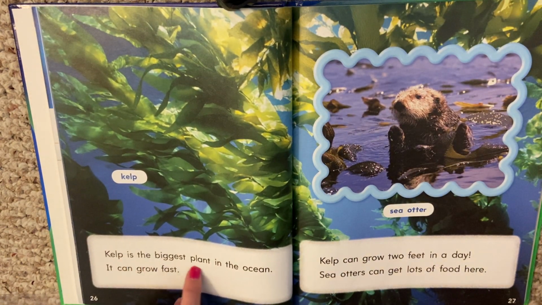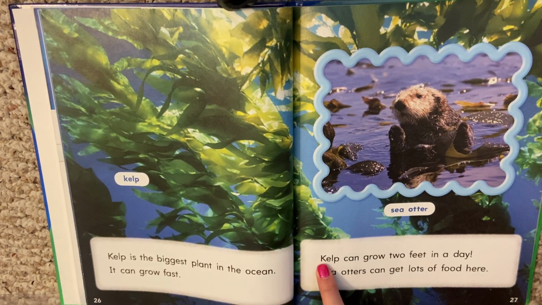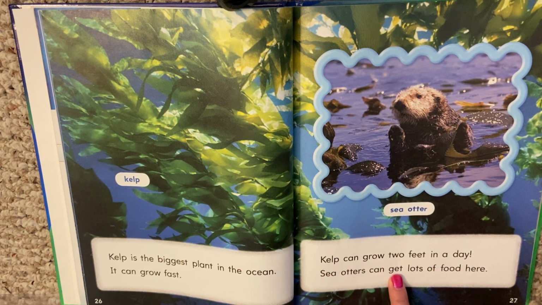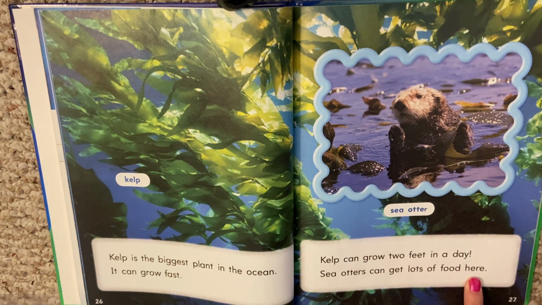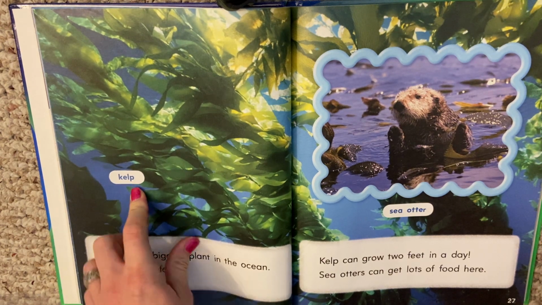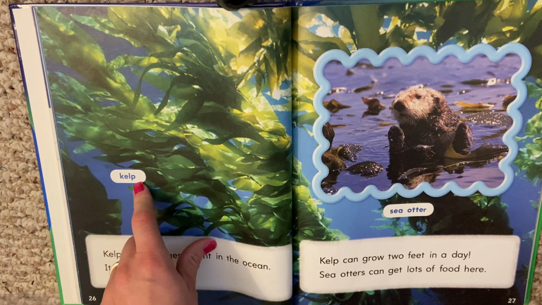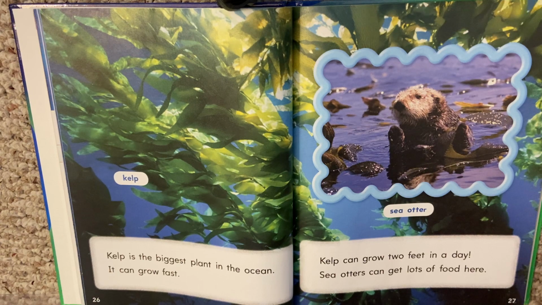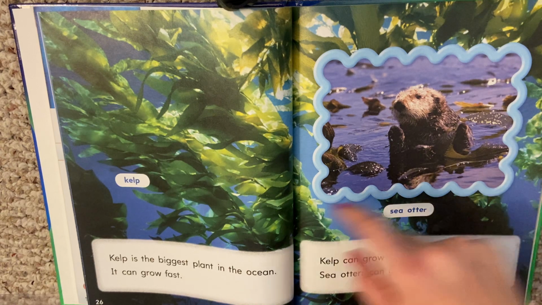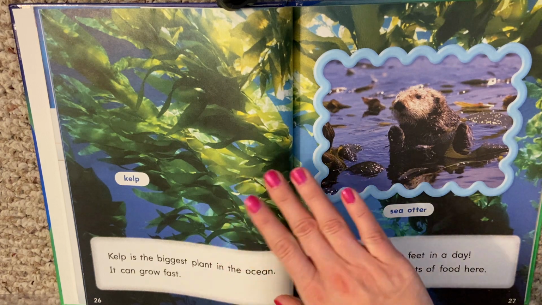Kelp is the biggest plant in the ocean. It can grow fast. Kelp can grow 2 feet in a day. Sea otters can get lots of food here. So again, here's a label. It says kelp. Before, we kept seeing animals being labeled, but now they're labeling plants. So the author's telling us not just about the animals that live in the ocean, but also the plants.